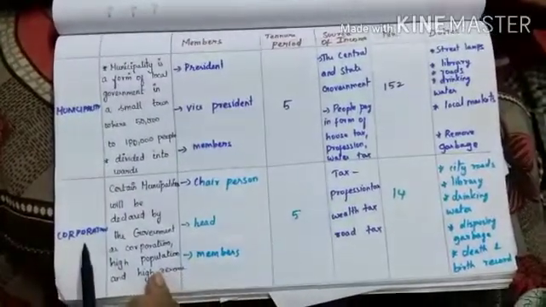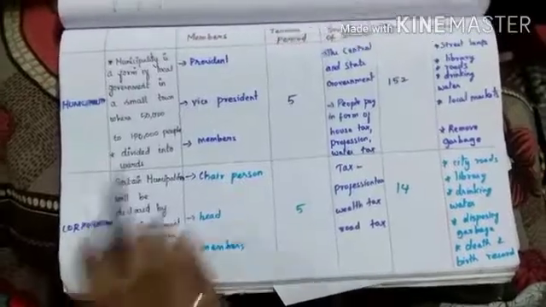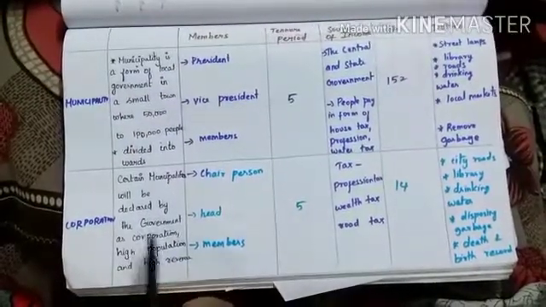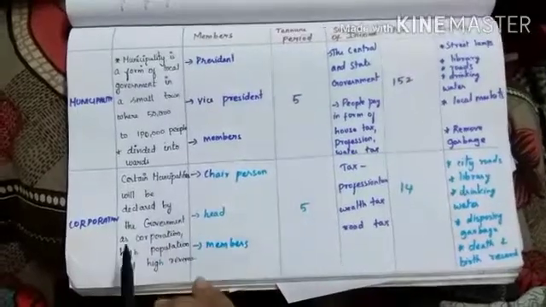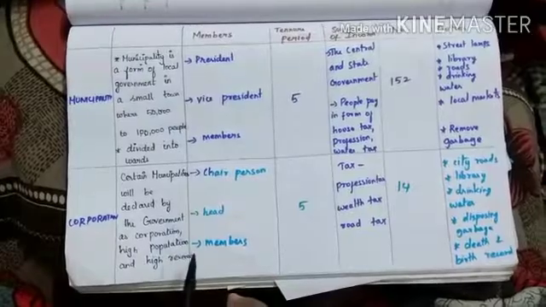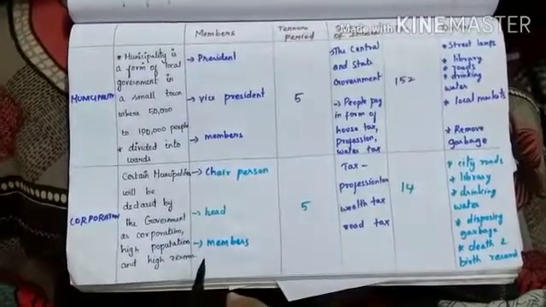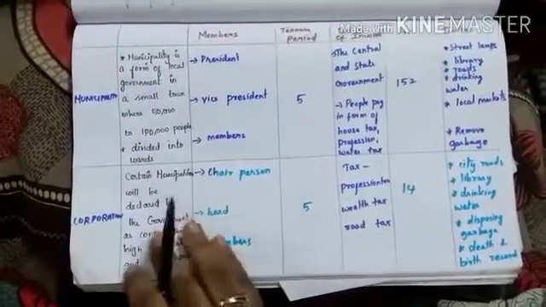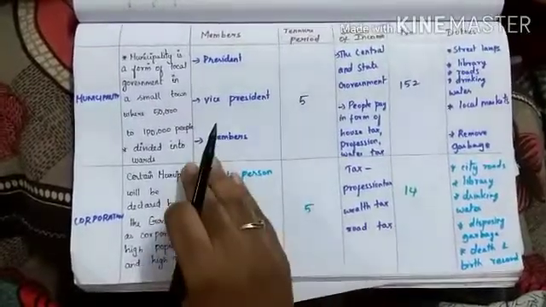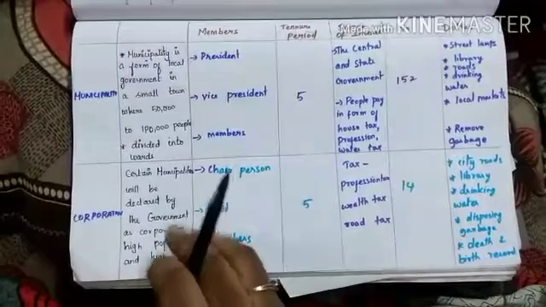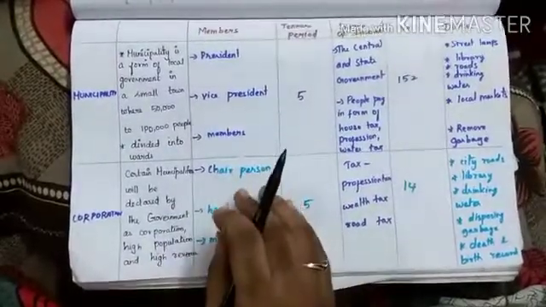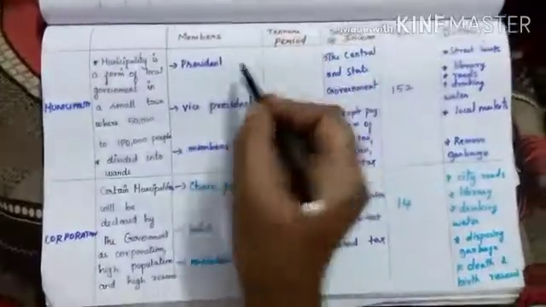Now coming to corporation. What is corporation? Certain municipalities will be declared by the government of Tamil Nadu as corporation based on high population and high revenue. Because of high population and high revenue, some of the municipalities will be declared as corporations by the government of Tamil Nadu.